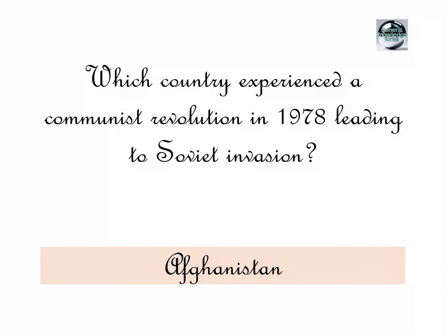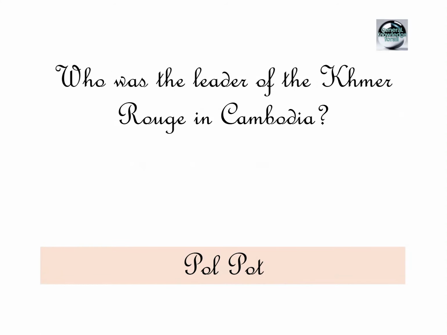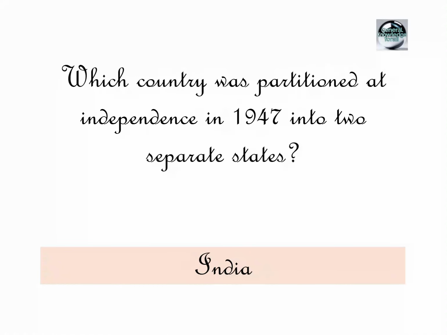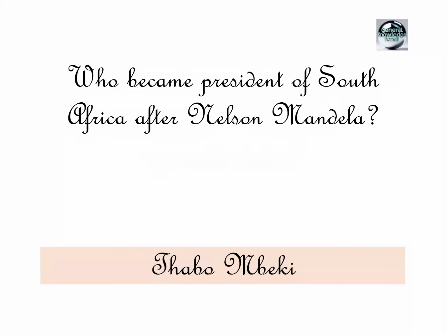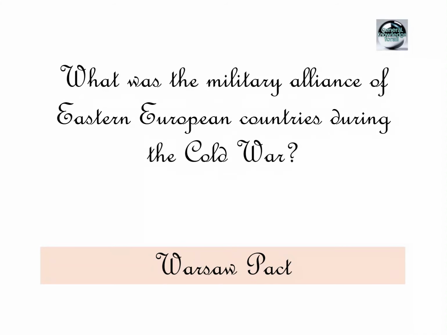Afghanistan. Who was the leader of the Khmer Rouge in Cambodia? Pol Pot. Which country was partitioned at independence in 1947 into two separate states? India. Who became President of South Africa after Nelson Mandela? Thabo Mbeki. What was the military alliance of Eastern European countries during the Cold War?